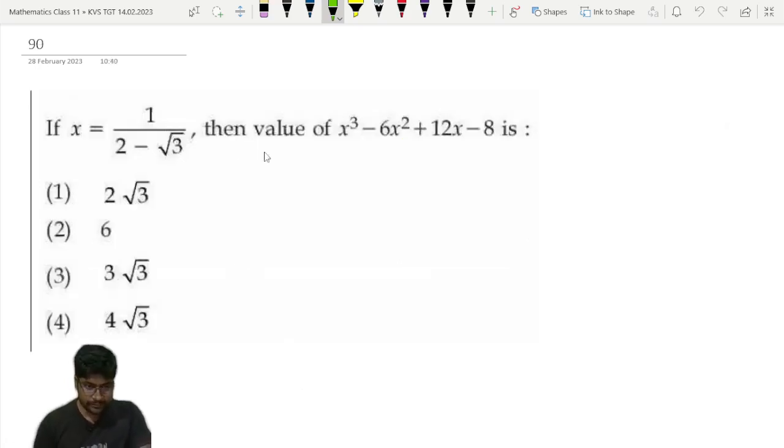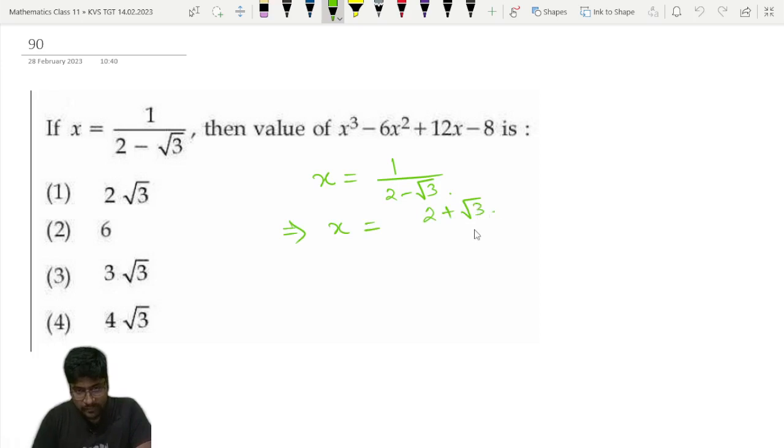Question number 90. So x is given as 1 divided by 2 minus root 3. So let me simplify it first. X is equal to 1 divided by 2 minus root 3. We can multiply by 2 plus root 3, both numerator and denominator. Then in the denominator it will become a square minus b square, so 4 minus 3. I have written directly, so you can calculate it on your own. So x is equal to simply 2 plus root 3.